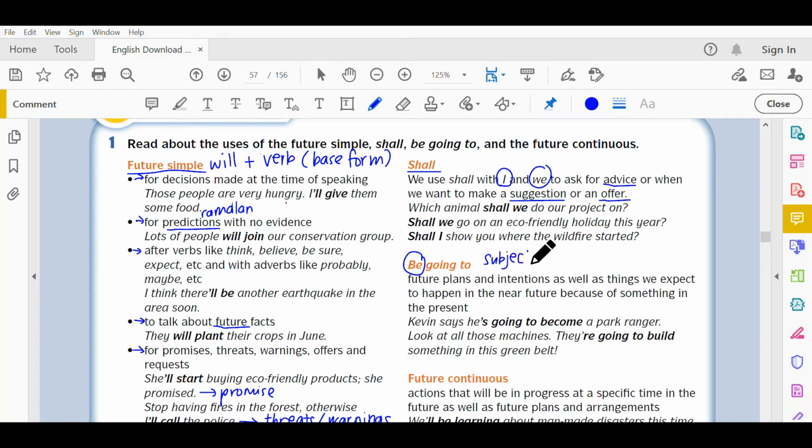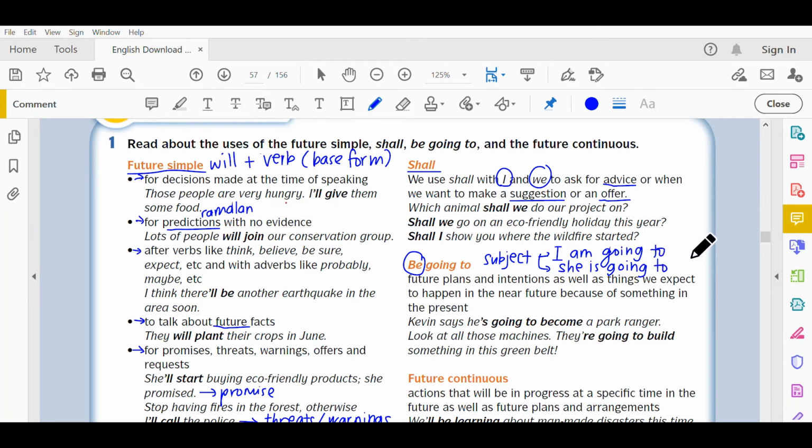Okay, contoh, if the subject is I, be is going to be I am going to. If the subject is she, what should you do? She is going to.